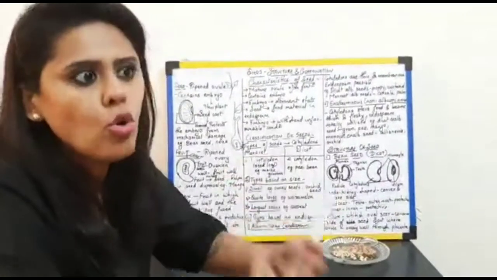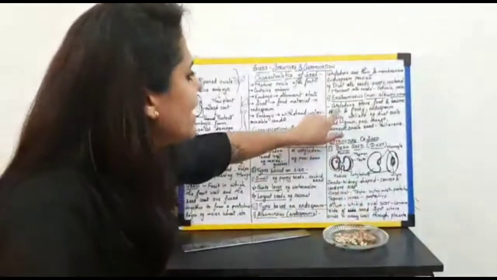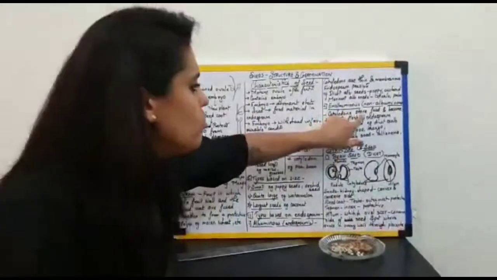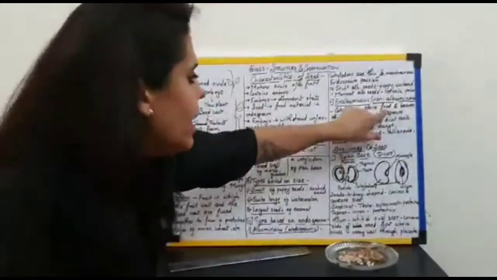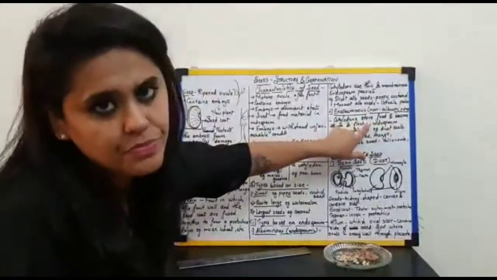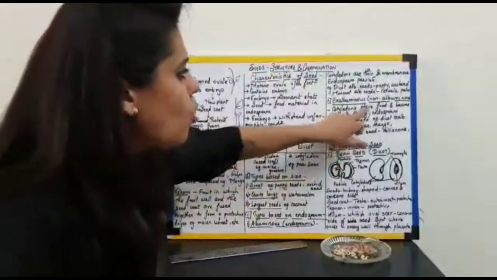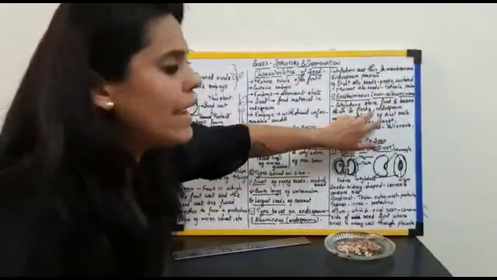Meaning, where will the plant get further nourishment to grow? So it is obvious that there the cotyledons will have to store the food, and there the cotyledons become thick and fleshy. The cotyledons there store the food and become thick and fleshy.